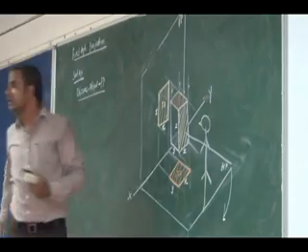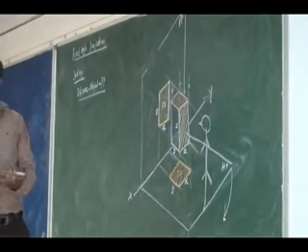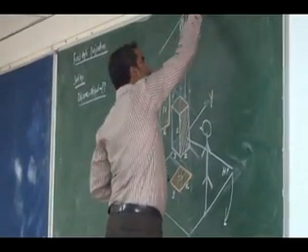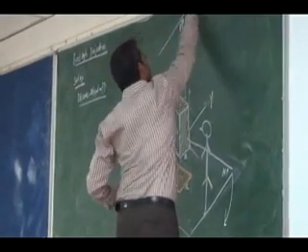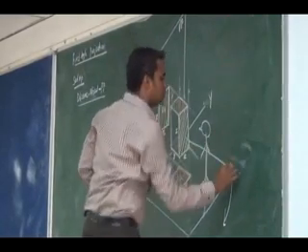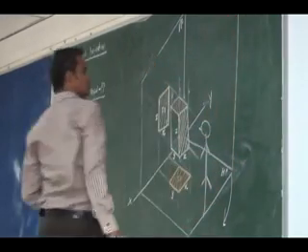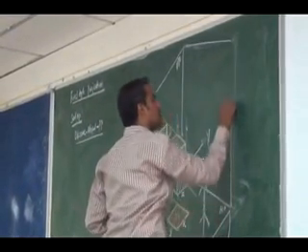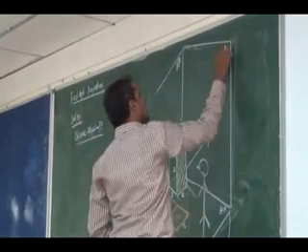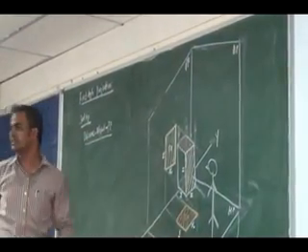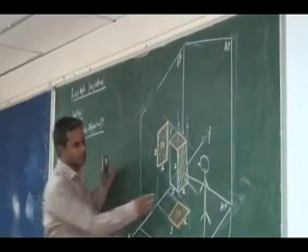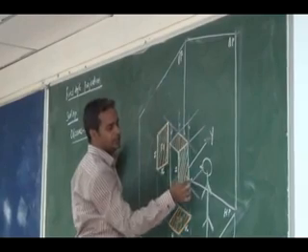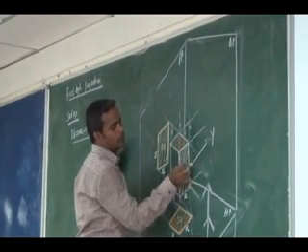Then I have to place a plane. That plane is an auxiliary plane. So that auxiliary plane I am going to place here. This is my auxiliary plane. The observer is here, and I can project this view onto an auxiliary plane.